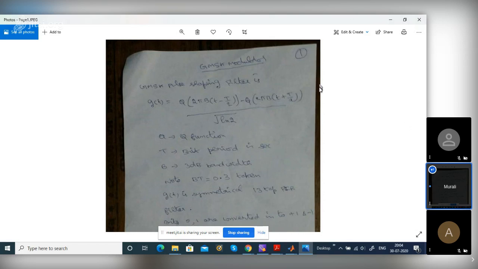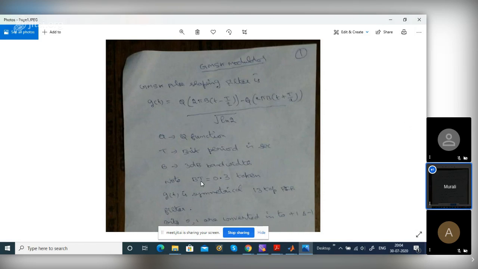So here in GMSK, we remove the condition that there is no ISI. There is ISI. We use a transmit pulse shaping filter which will produce ISI. But the 3 dB bandwidth is less than 1 by 2T. 1 by 2T means 0.5 by T, right?